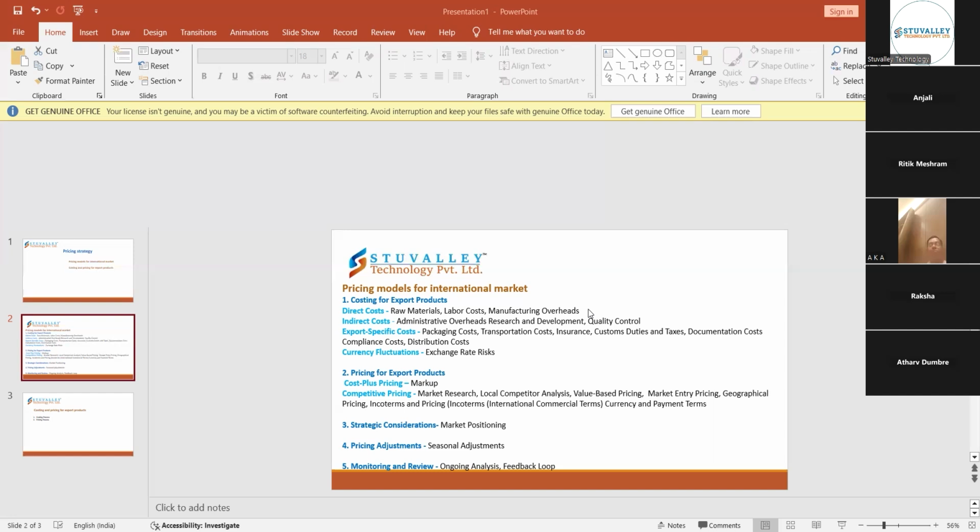Next comes the compliance cost. Compliance cost is the expenses incurred to meet the regulatory requirements of the destination countries, such as certification, labeling, and safety standards.